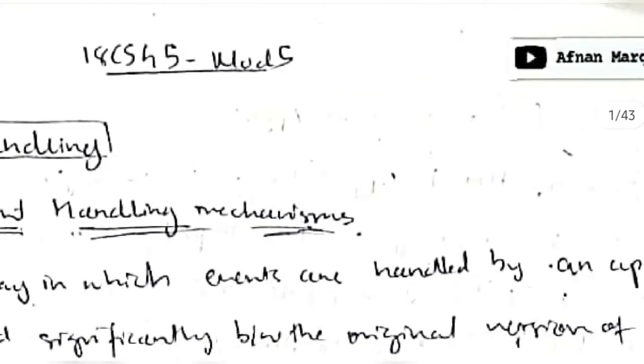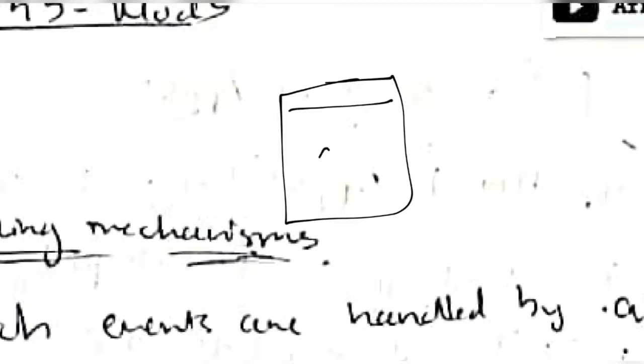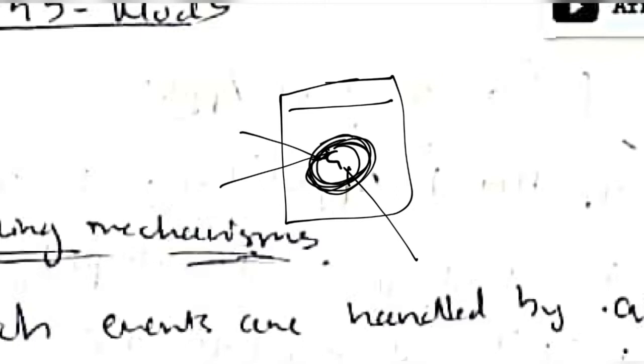Now in this module what we'll be learning is event handling. It means whenever a change happens at any part of the computer system, like if you open a Google tab, the Google sign will be there in your tab, right? If you click on this, what should happen? If you click on this, this is known as an event, and this is the source of the event. It means what you're clicking on, the button which has the Google icon. If this happens, what changes should take place on the screen, that we'll be learning.